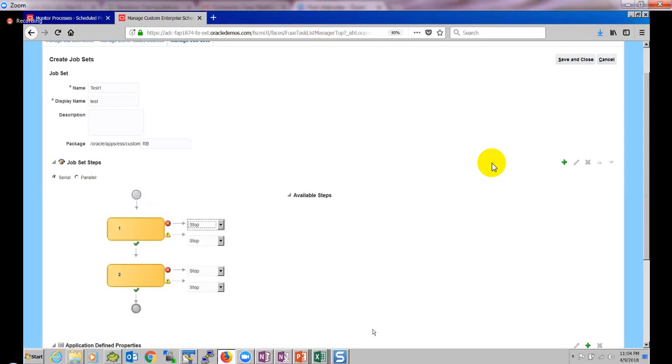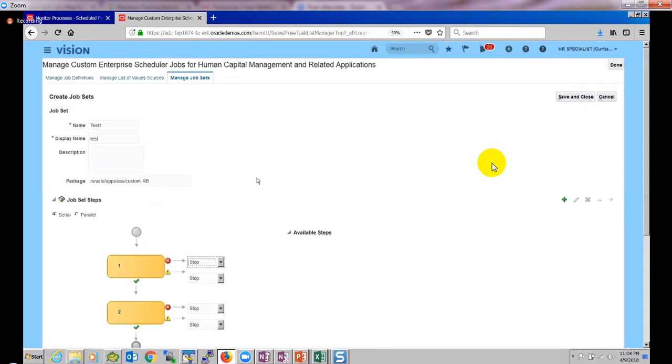But as this instance is a SaaS model, we don't have the option to get our custom ESS job created using JDeveloper and deployed here. We cannot do that. Using JDeveloper we can create it, but we have to deploy it in this application, and we don't have access to deploy in this SaaS instance. If you go to the PaaS model, yes, we have that level of customization to control the relationship between different jobs.